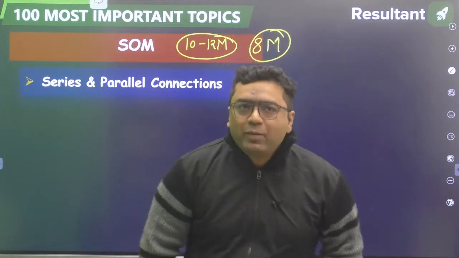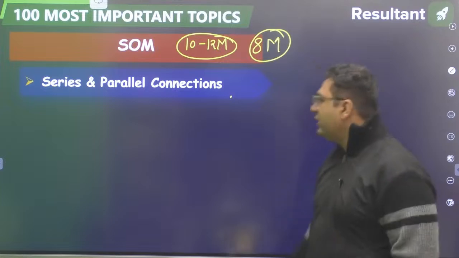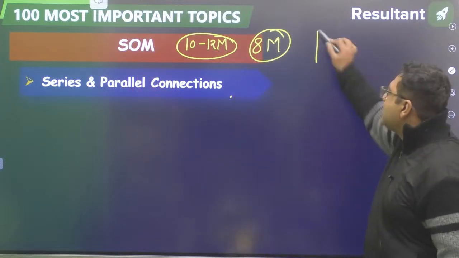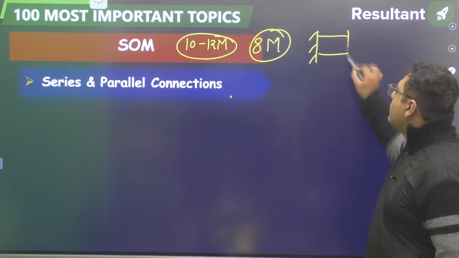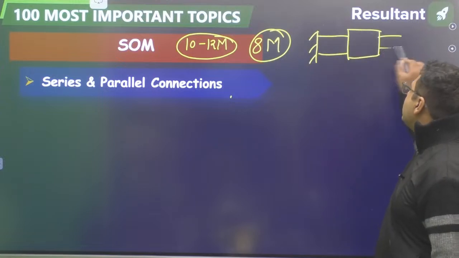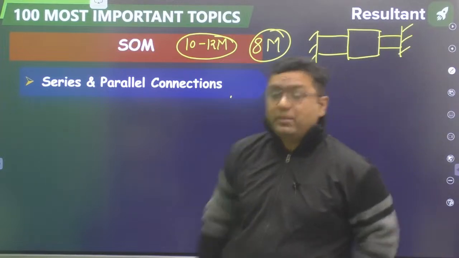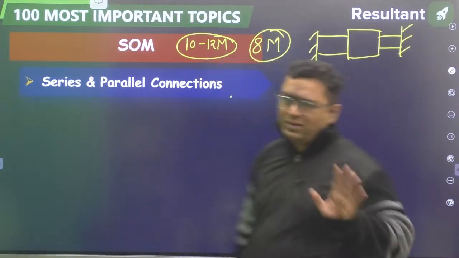So my dear, in that I have first written series and parallel combination. You must be aware of it: this is one shaft or bar, this is another bar, this is another bar, like this. These types of series parallel combination questions are coming in GATE nearly every alternate year.